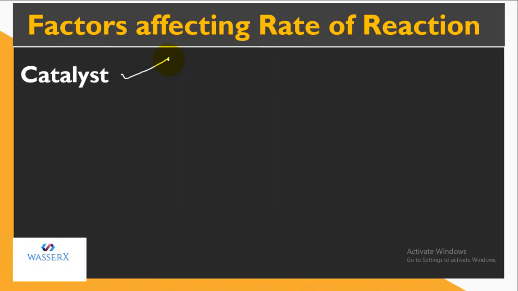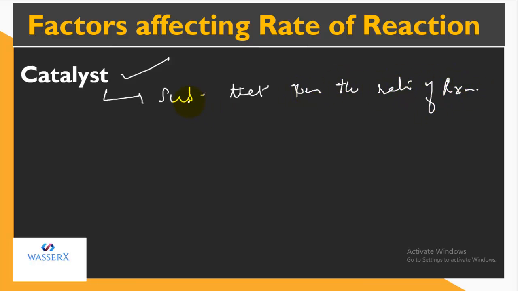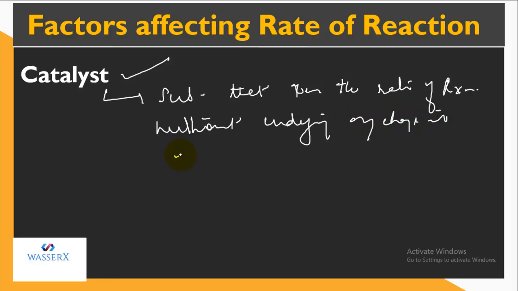Another factor is catalyst. What is catalyst? Look, catalyst is a substance that increases the rate of reaction without undergoing any change in itself. It just increases the rate of the reaction without getting consumed or changed.